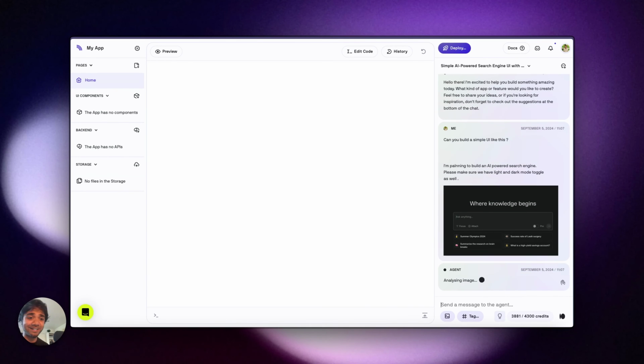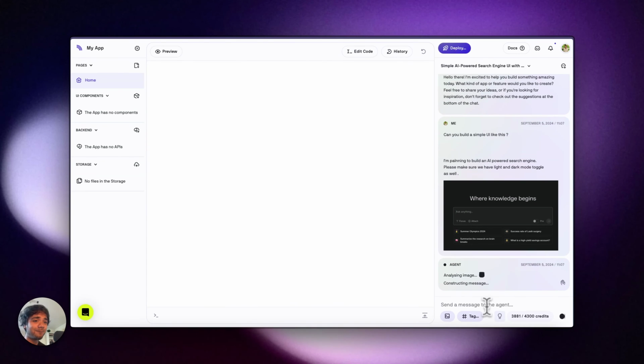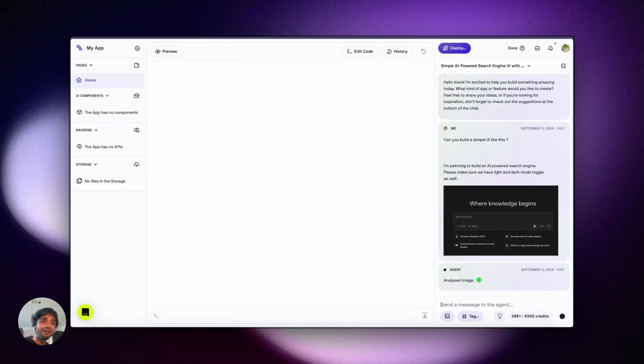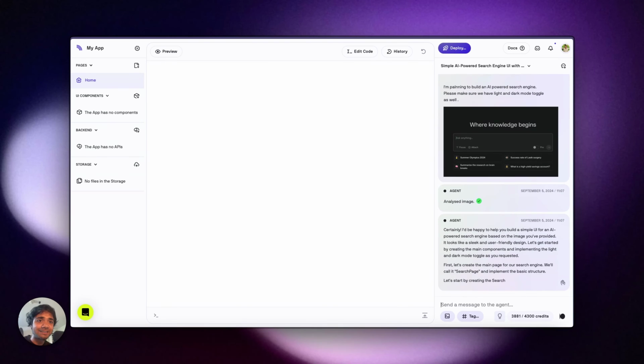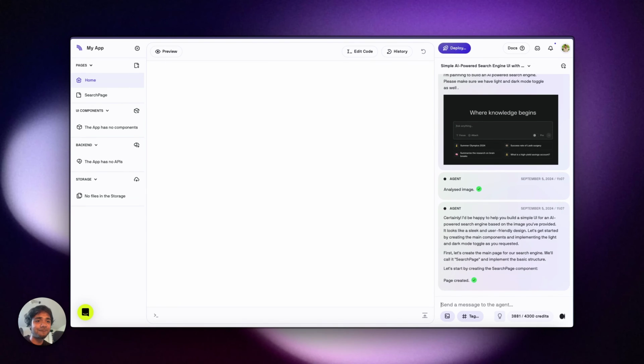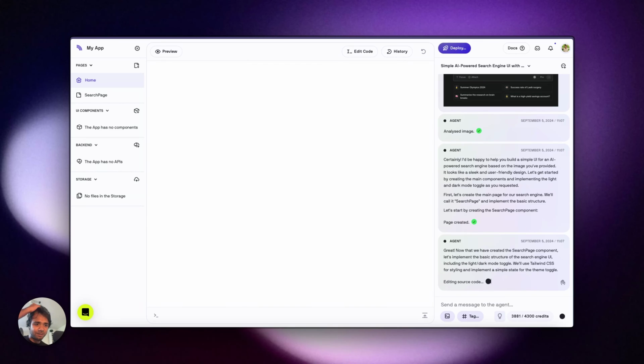So I've asked the Data Button AI agent to analyze this image. From a screenshot, Data Button can build a UI, which is super efficient. One time, I have also used a mermaid diagram to build the entire architecture. Let's say you have a backend and a front end, you give it to Data Button, it understands it, then it implements it step by step from there. So let's see what it builds.